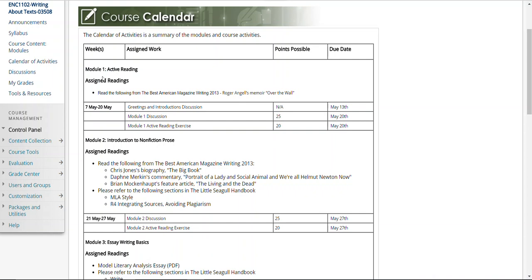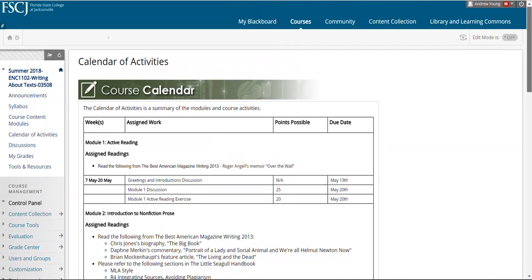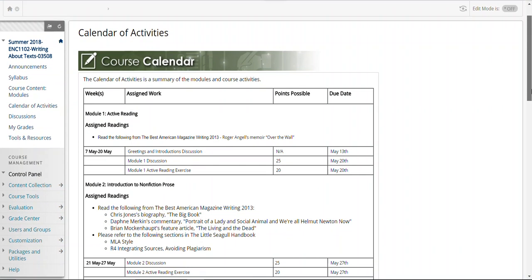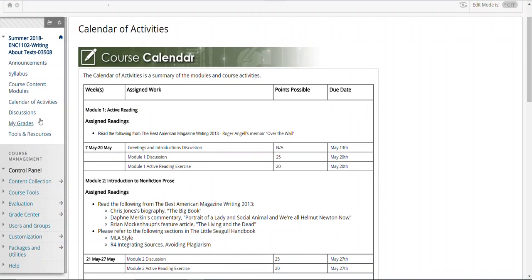You have the same module, the same kind of discussion, the same kind of focus. You may see different dates within your course Blackboard page, but that's pretty consistent, which you can see right here. And then there are the due dates. So I recommend you print out the course calendar of activities, which is replicated here. It's also in the syllabus.